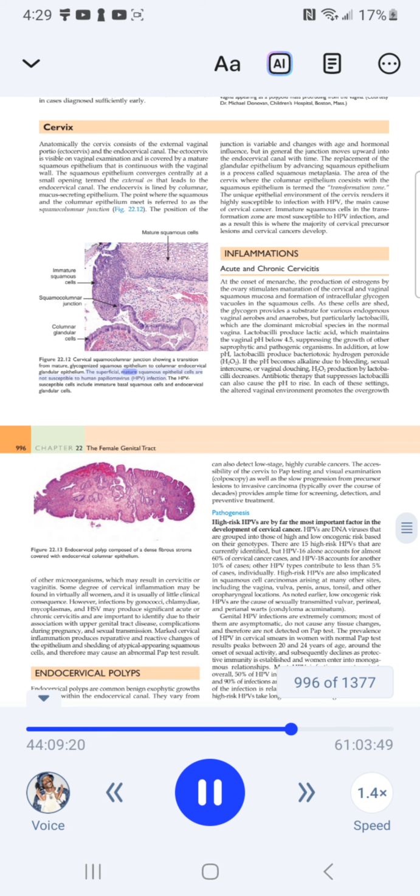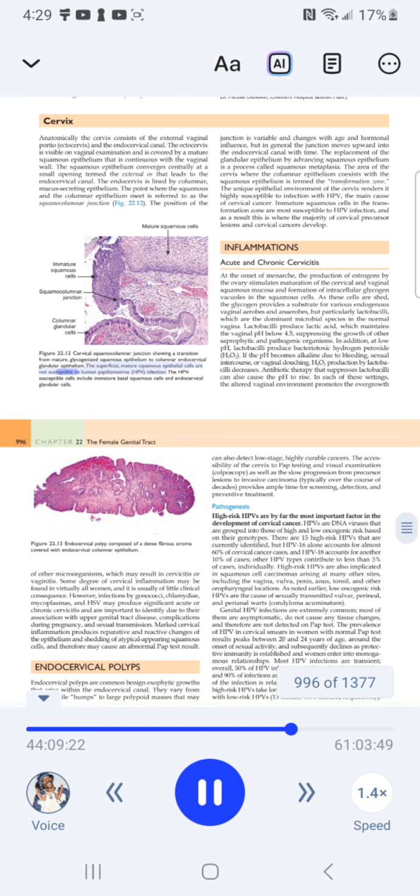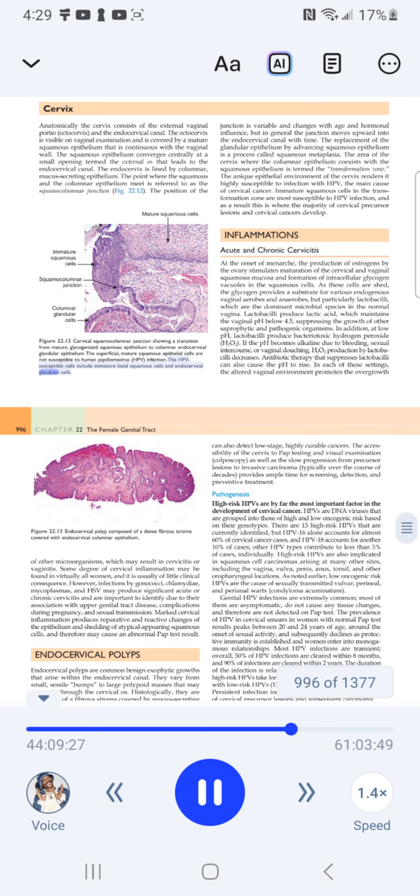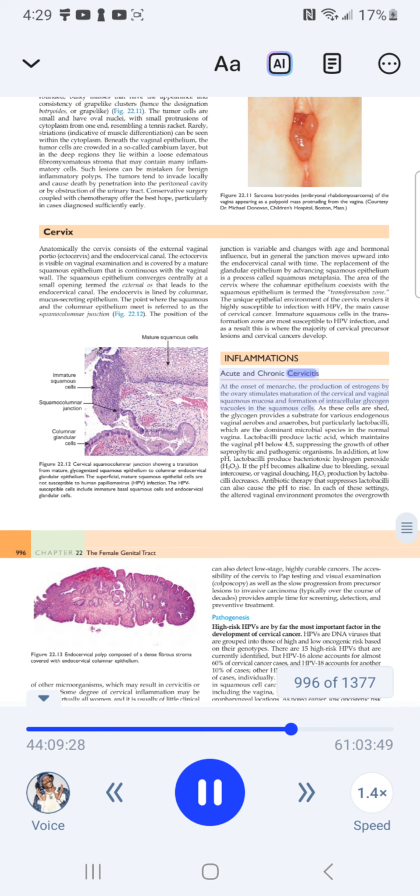Superficial, mature squamous epithelial cells are not susceptible to human papillomavirus (HPV) infection. The HPV-susceptible cells include immature basal squamous cells and endocervical glandular cells. Acute and chronic cervicitis at the onset of menarche.